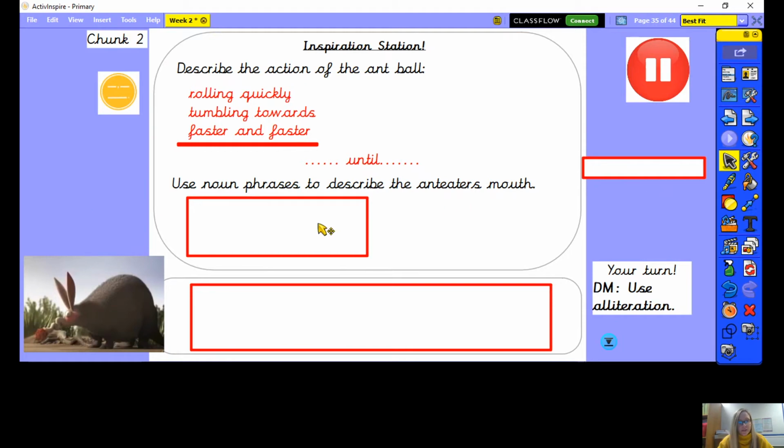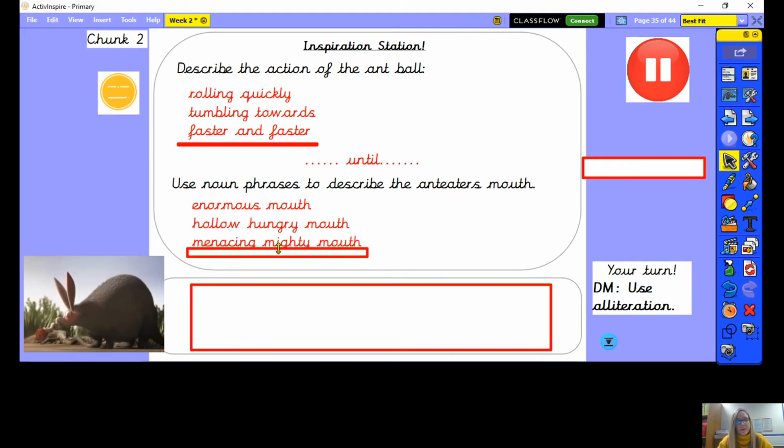Okay, so let's have a think. My ideas of different noun phrases to describe the anteater's mouth. We could describe it as its enormous mouth. So enormous mouth. We could use some alliteration there, thinking about its hollow, hungry mouth. We could use menacing, mighty mouth there. So another great example of alliteration.